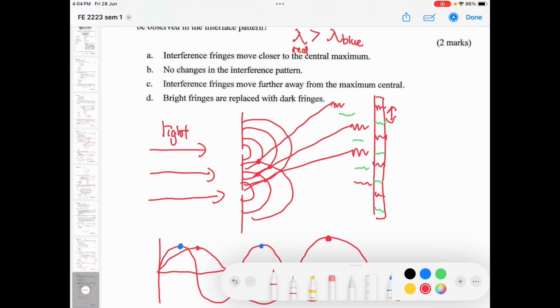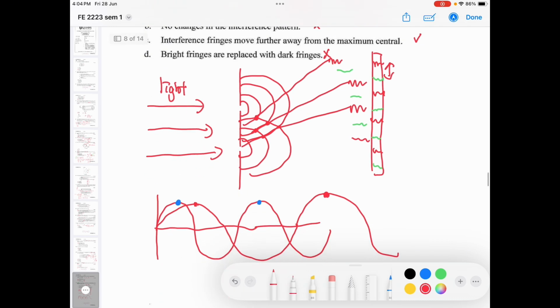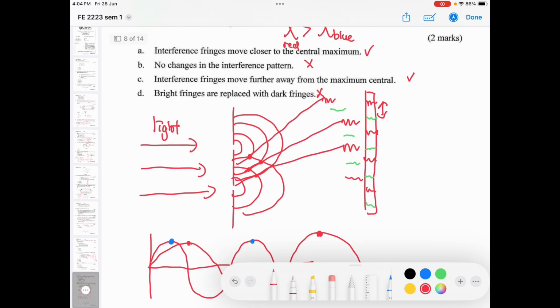Which one? Do they move closer or away? No change is not correct, and bright fringes replaced with dark fringes is not correct. When you have a greater wavelength, the gap will be greater, so it moves away. So the answer is C. Alright, so this is part A.